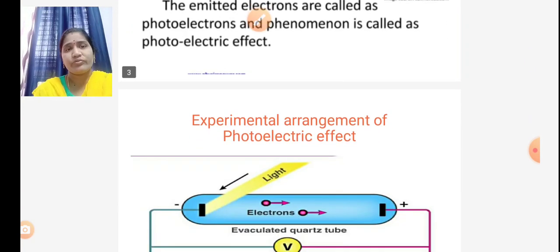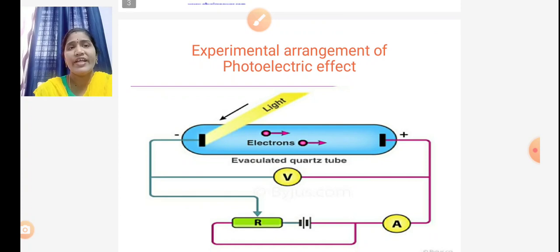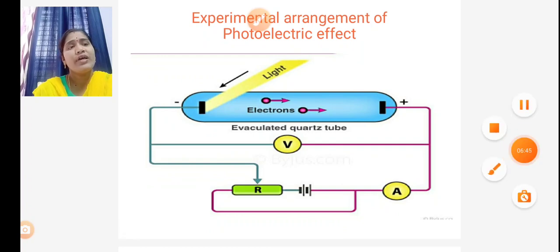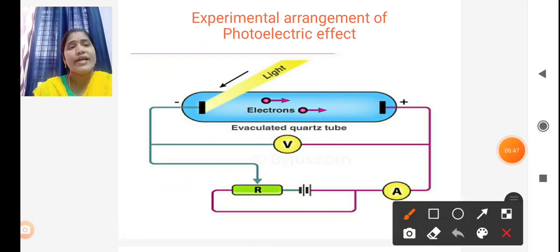Now, the experimental arrangement of the photoelectric effect. We will discuss how a metal plate emits electrons, which can be observed by using the experimental method. This is the experimental arrangement.